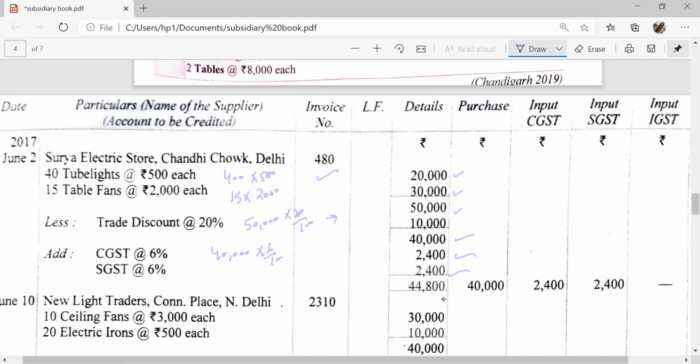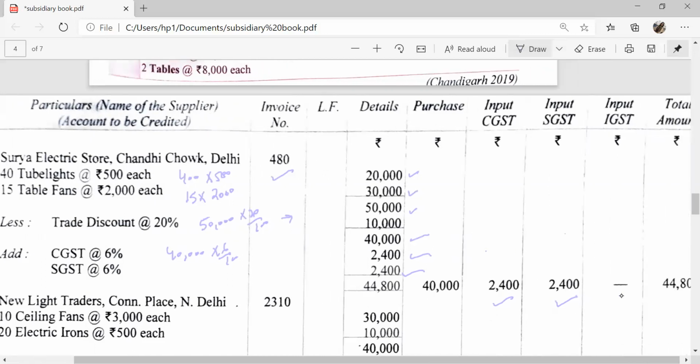In the purchases column, we will record 40,000, the amount of purchases after deducting trade discount. In input CGST we will record 2,400, and 2,400 will be recorded in the input SGST column. Input IGST we will leave blank because goods are purchased from within the state, and in the total column we will record 44,800.